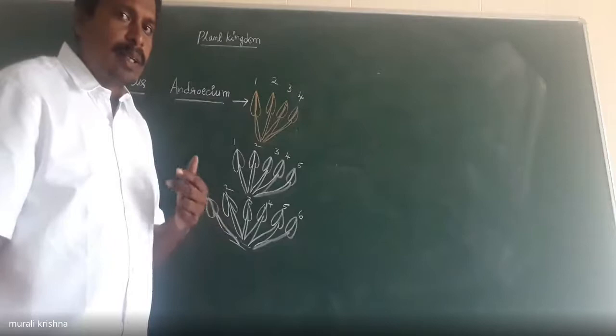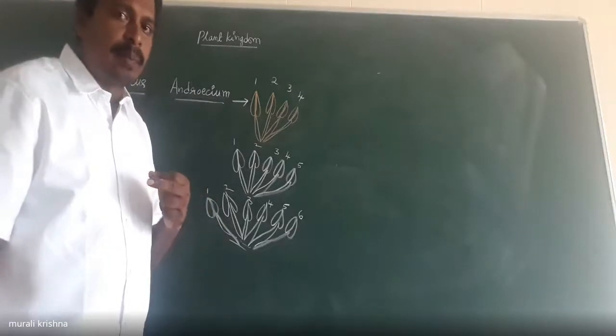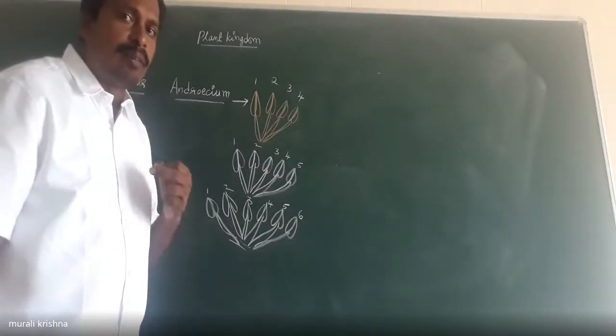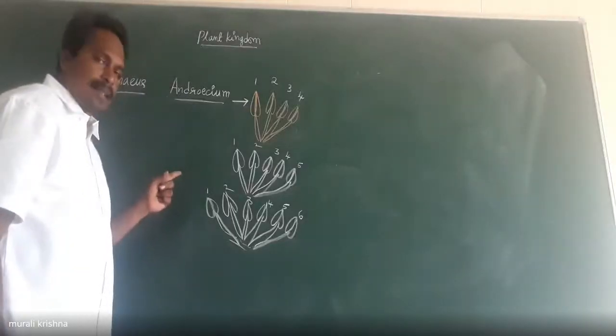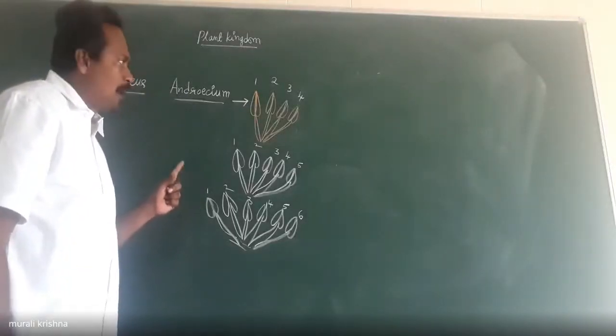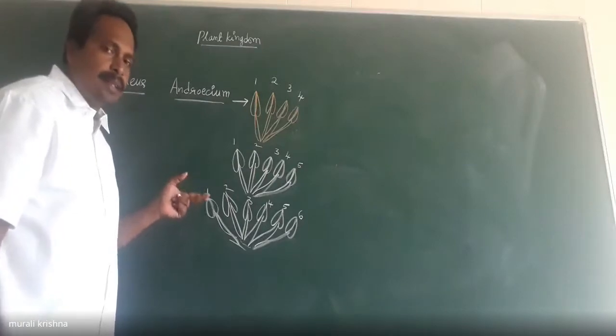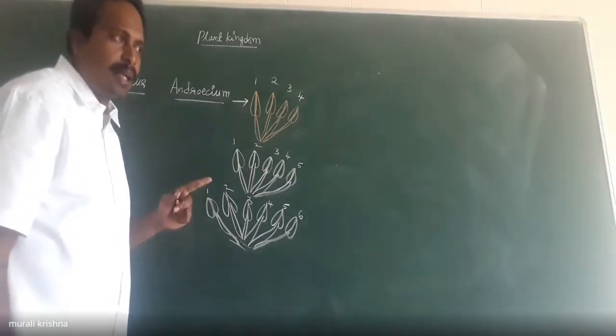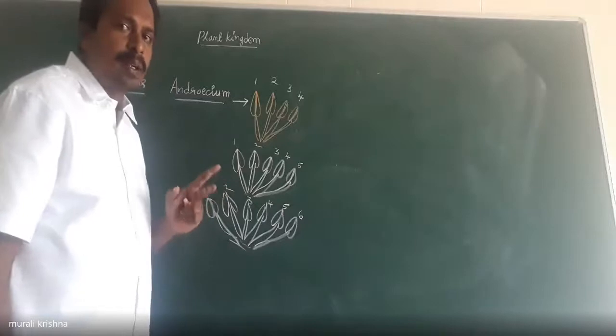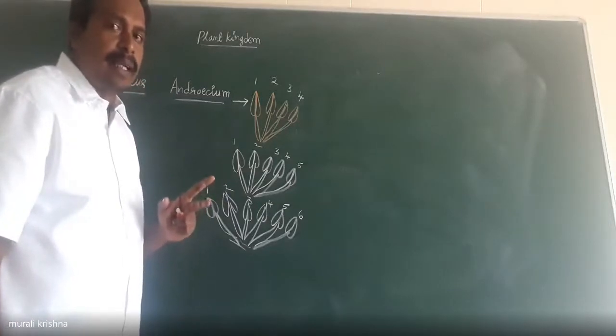The Linnaeus scientist classified the plants into various groups based on the number of stamens in a flower.